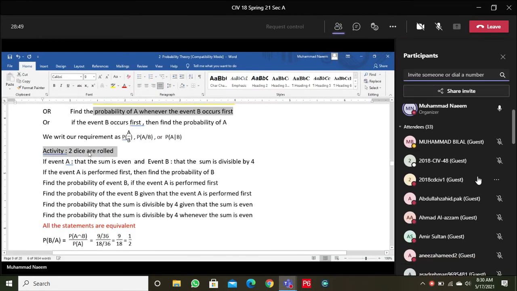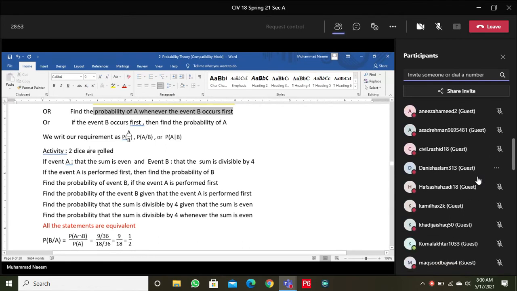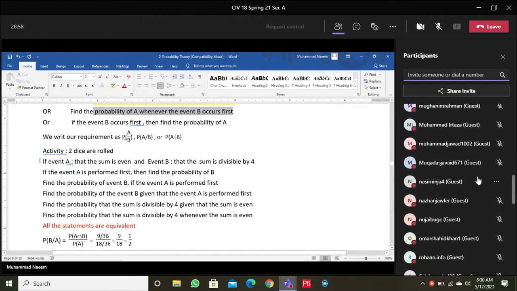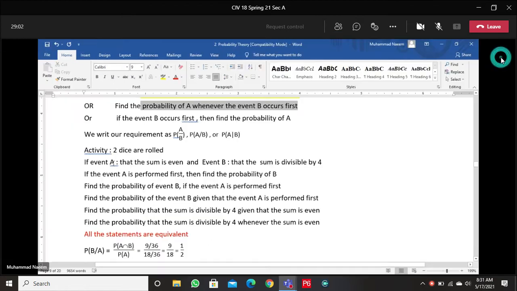For example, in the activity of rolling a pair of dice, we have discussed the events A and B. What is A? The sum is even. And what is B? The sum is divisible by 4.